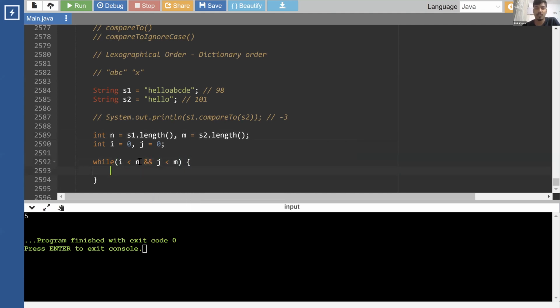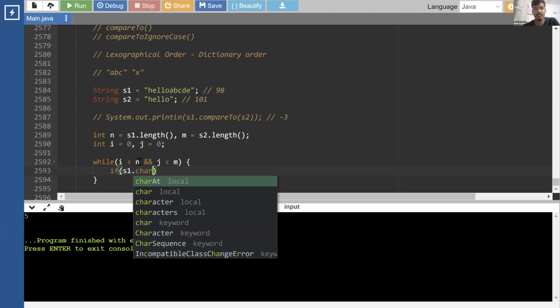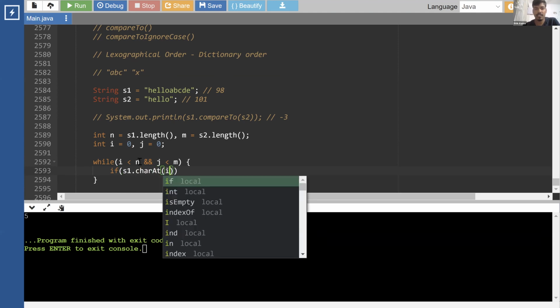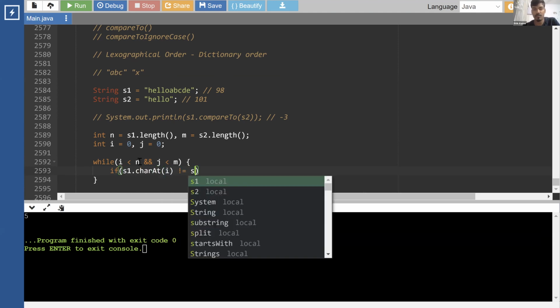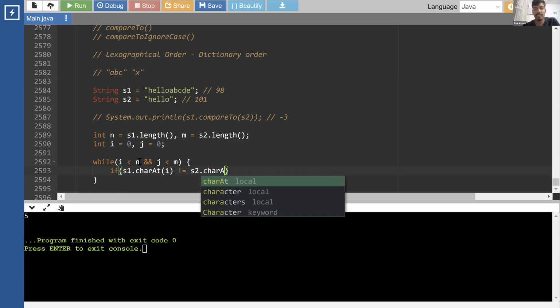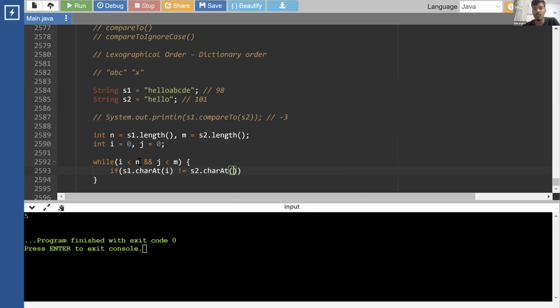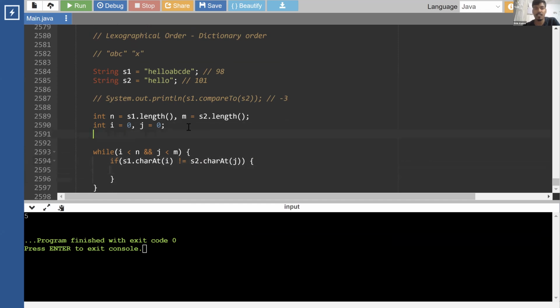Okay. So if s1.charAt(i) is not equal to s2.charAt(j), then we found the difference here only, right? If it is not equal, then we are done.